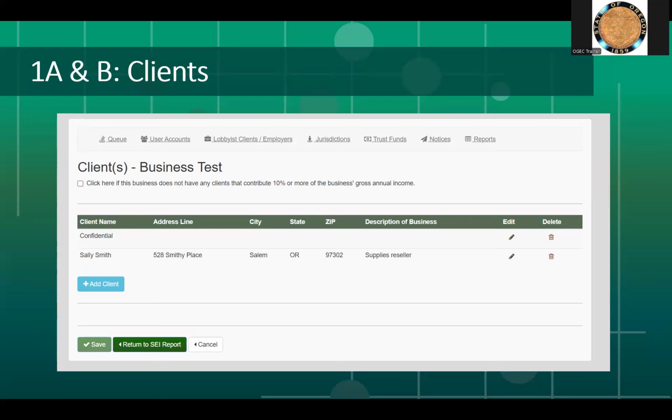You'll be taken to the client page and be able to edit client information by selecting the edit symbol to the right. This will pull the client information spot up at the bottom, so make sure you scroll down if you aren't seeing anything happen. Make sure you select Save after making any changes. It will only show as a clickable option when you've made an applicable change, and then select Return to SCI Report to continue filing.